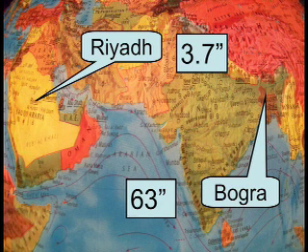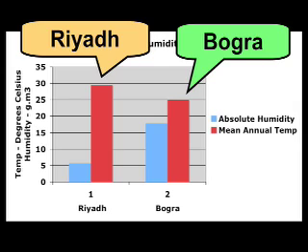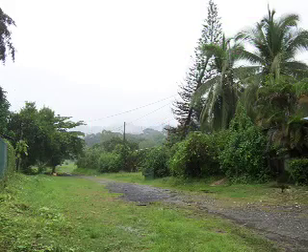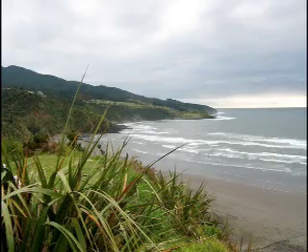In this chart, the graphs on the left are from Riyadh, and the bars on the right are from Bogra. The blue bars are the absolute humidity in grams per cubic meter, and the red bars are the mean annual temperatures adjusted for altitude in degrees Celsius. As you can see, even though Bogra is significantly more humid than Riyadh, it is nevertheless noticeably cooler on average than Riyadh. Now, these observations might seem counterintuitive, since we often perceive humid climates to be warmer than arid climates.